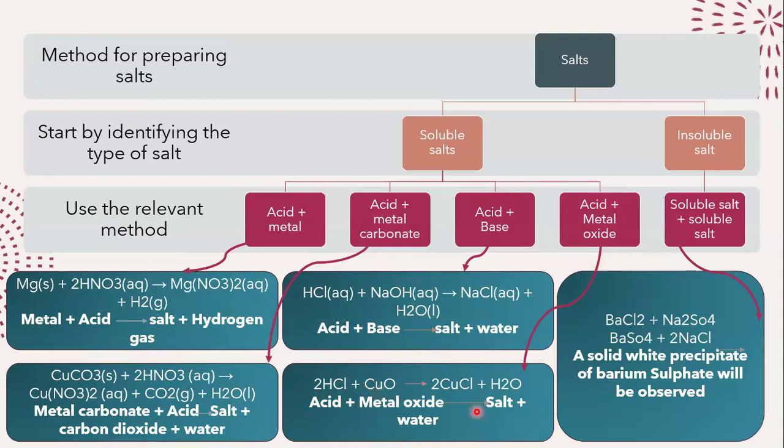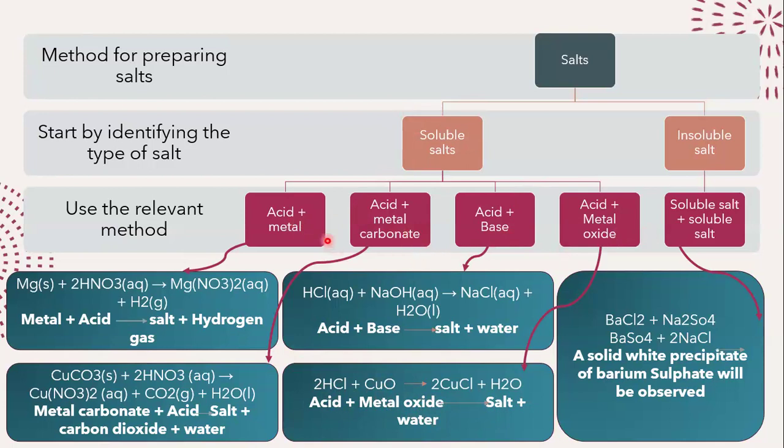So I will get copper chloride and water. Similarly, if I wanted to make magnesium chloride, I could use magnesium oxide. I would get magnesium chloride and water, right? So I can also take an acid and react it with a solid metal oxide and it will give me salt and water.